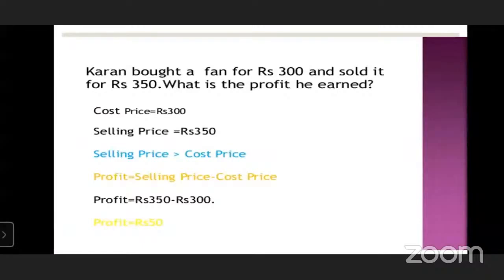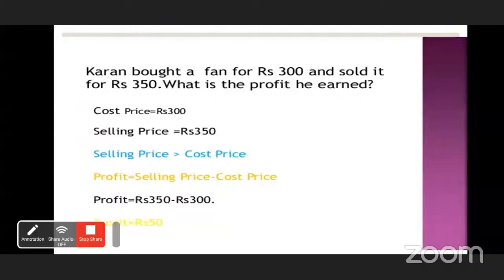See here, how to get profit. Profit is equal to selling price minus cost price. This is the formula for profit.